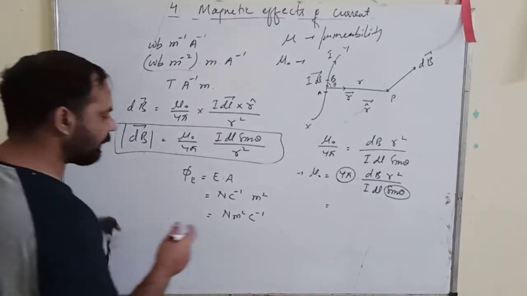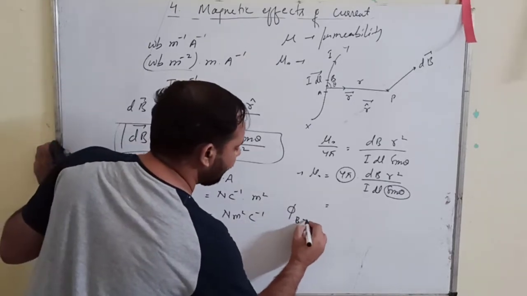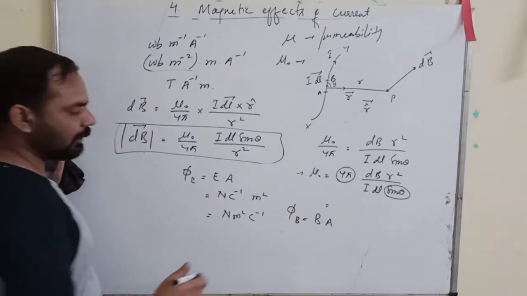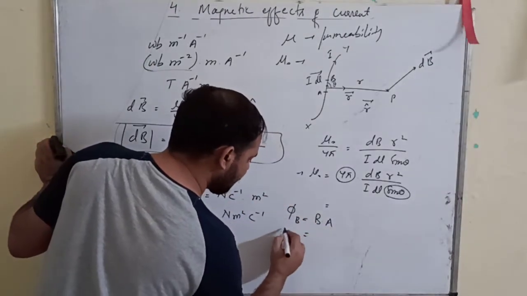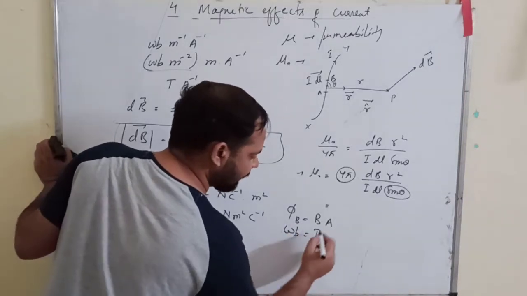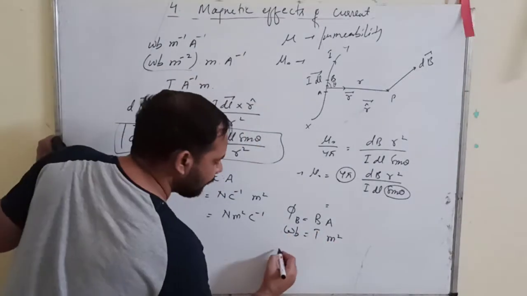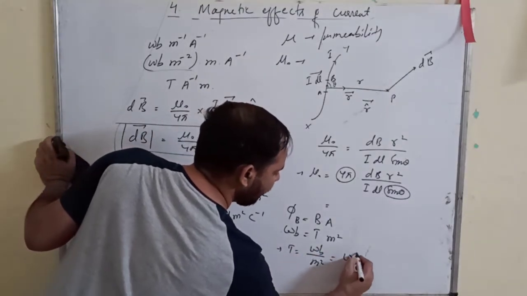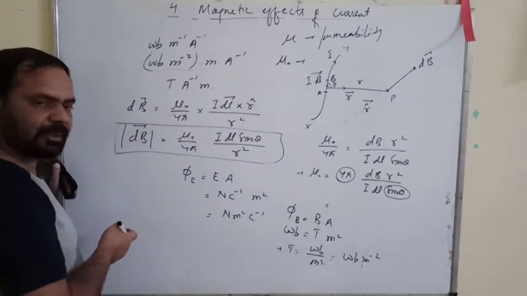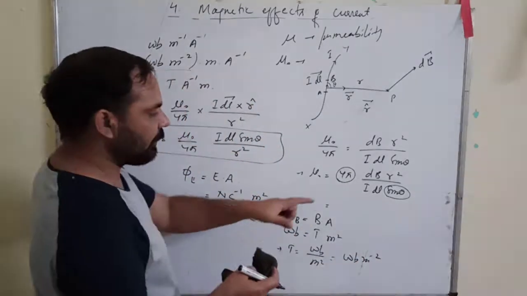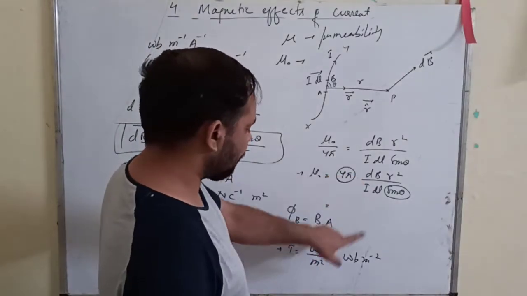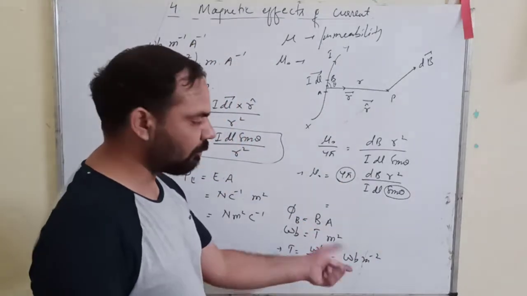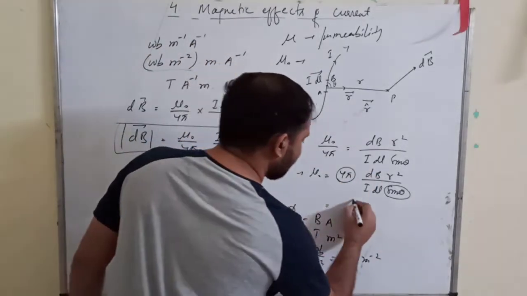Similarly, we have a magnetic flux also, which is denoted by phi B equals B into A. Instead of E, you will write B. So the SI unit of this is Weber, and the SI unit of B is Tesla, and A is meter square. So how much will be Tesla? It is Weber upon meter square. That means Weber per meter square, that I discussed with you earlier. So I will use the Tesla unit for dB, and from there you can convert it to the Weber unit. Okay. So this is your Tesla.